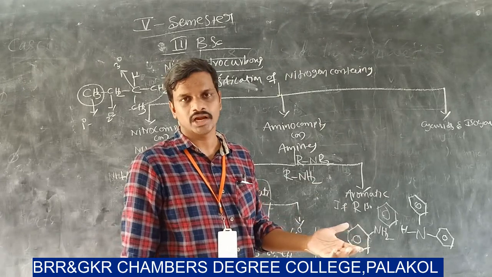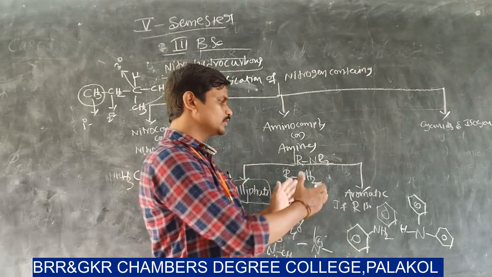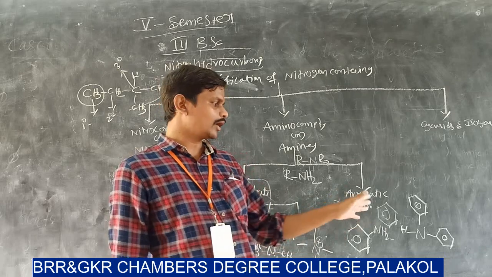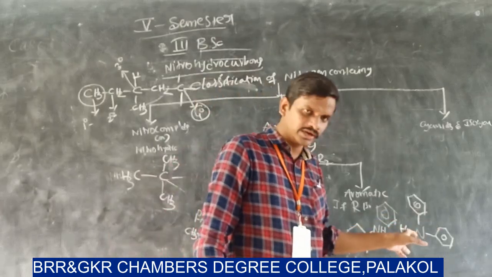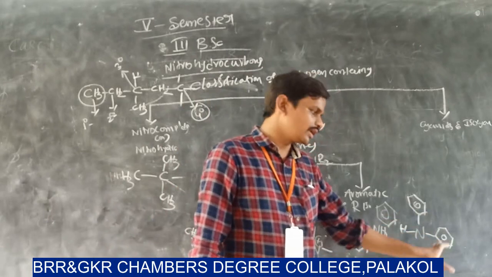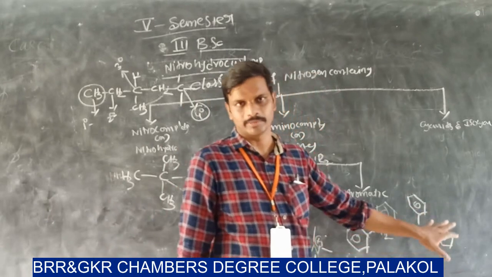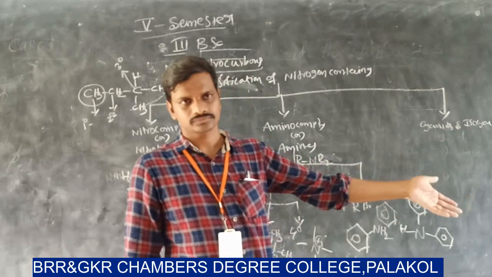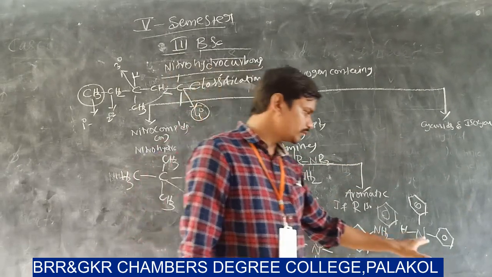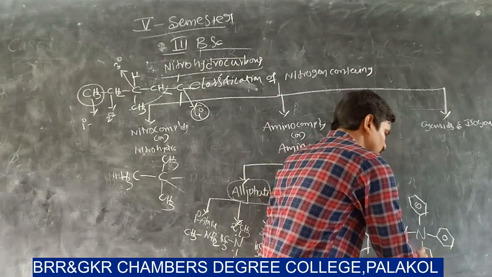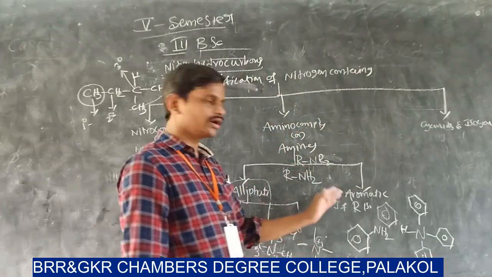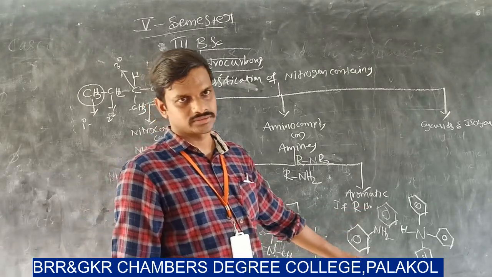So what is a tertiary aromatic amine? If the nitrogen atom is directly attached to three aromatic systems, that means in place of this hydrogen atom, we take a benzene ring, then that is called a tertiary aromatic amine. So what is a quaternary amine? In this molecule, the nitrogen is attached to another phenyl group. So this is about the classification of aromatic amines.